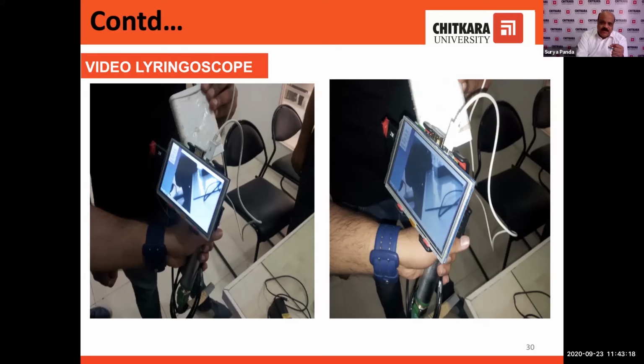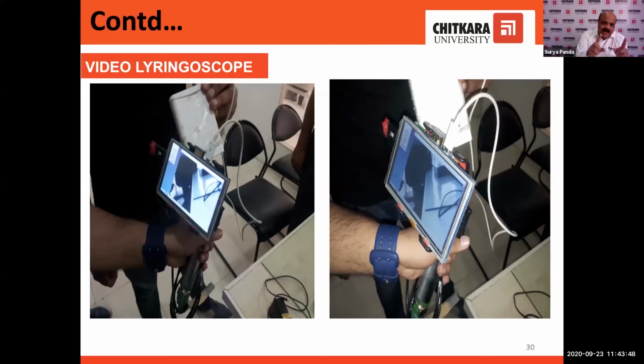Sometimes this intubation process gets delayed. In such cases, the patient may die, or the patient may face brain hemorrhage. So during the operation, in many cases, many patients died due to brain hemorrhage and due to delay of intubation.